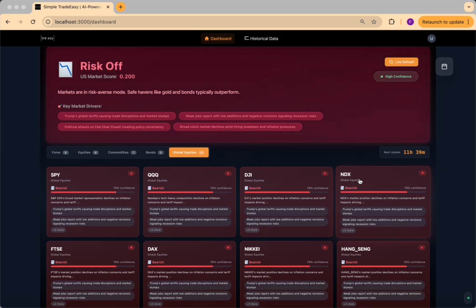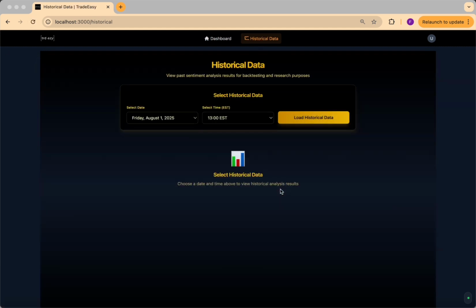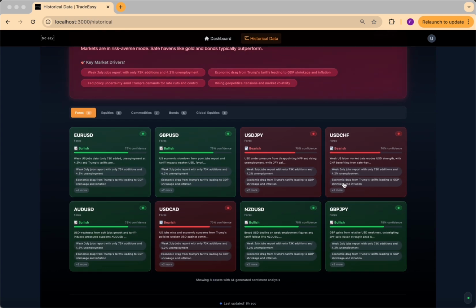Now, I've also gone ahead and incorporated a fun feature whereby if you are interested in backtesting, and this is going to be especially useful for all of you guys who join the TradeEasy platform when I make it public and readily available for everyone, you can choose a date, you can choose the time by which the schedule was running. For example, PM, lunch hour. If you load the historical data from lunch hour, you can see the sentiment that was there.